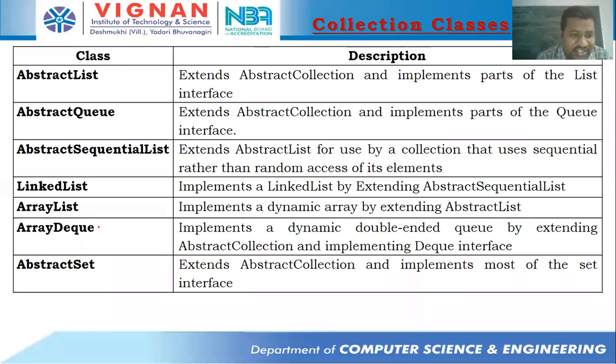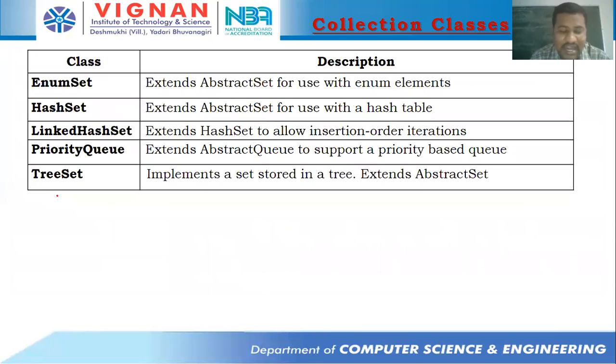Okay, LinkedList, ArrayList, ArrayDeque, and then AbstractSet. So LinkedList, ArrayDeque, and these are all going to be classes. These are not abstract classes. The ones with the word Abstract can be considered abstract classes, and those without Abstract can be called fully implemented classes: EnumSet, a fully implemented class; HashSet, fully implemented; LinkedHashSet, again a fully implemented class; PriorityQueue, TreeSet. These are all such classes.